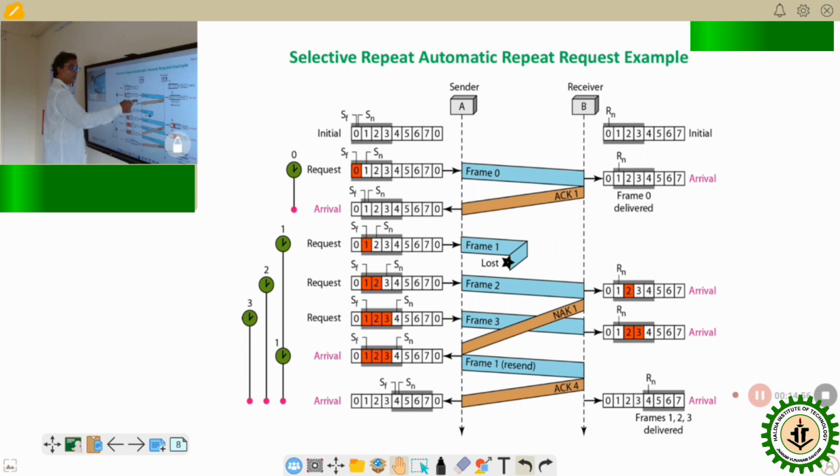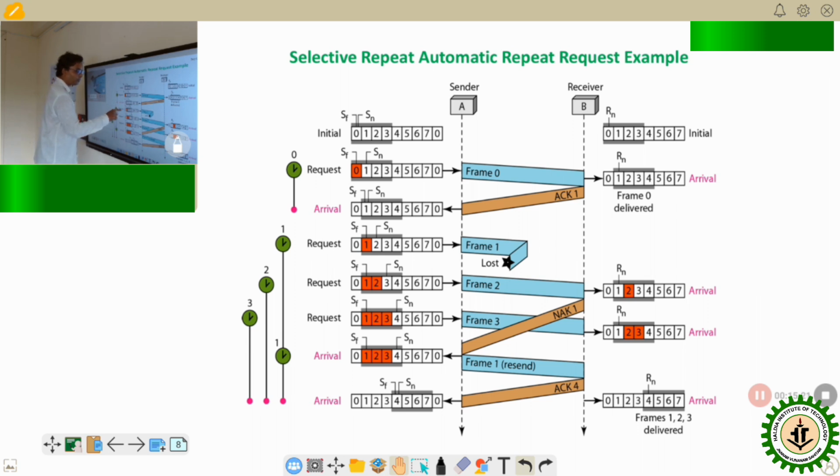Acknowledgement 1 arrived at the sender side within the timeout phase, so the control variable now moves from 0 to 1. Even the window slides; initially it pointed to 0, 1, 2, 3, now it points to 1, 2, 3, 4, because 0 is already on the receiver side and has been acknowledged.